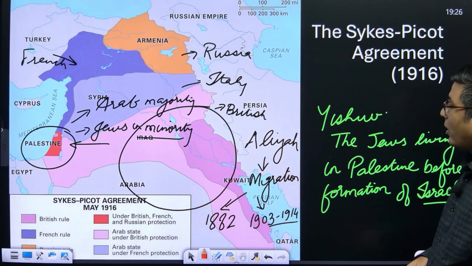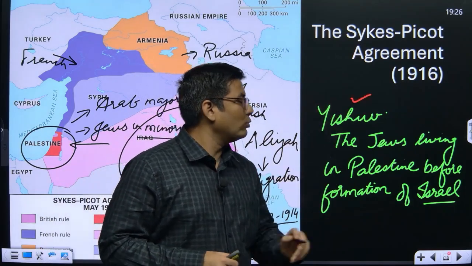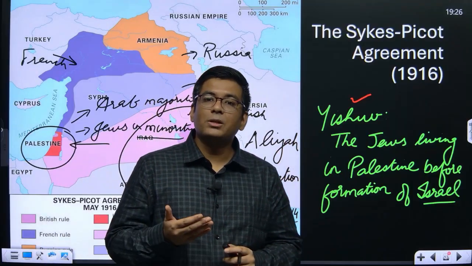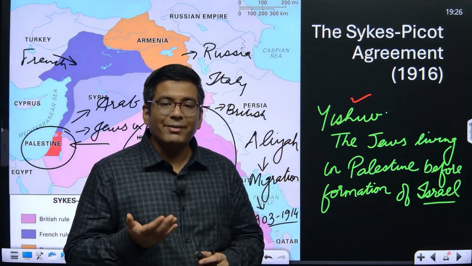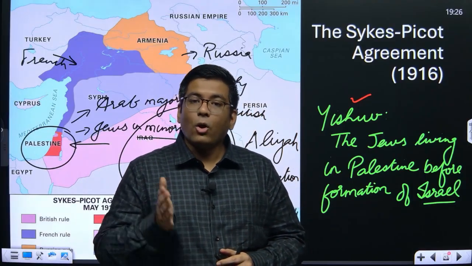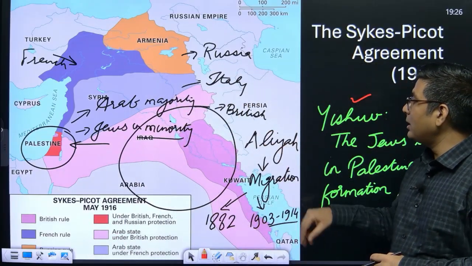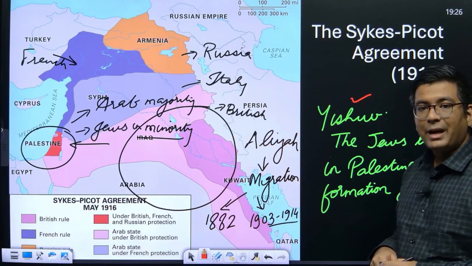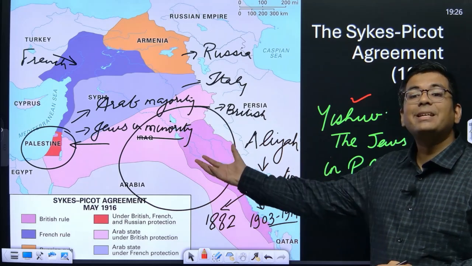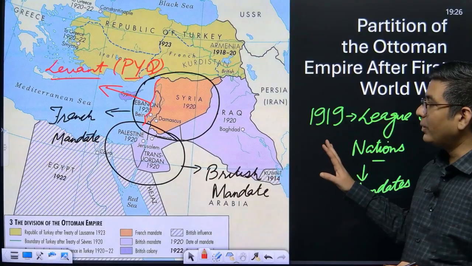Now there is one word that I want to bring to your notice, and that is Yishuv. These were the individuals who followed Judaism, or were Jews, who came to the land of Palestine before 1948. All of them are called Yishuv. So when you talk about the individuals who came via the Aliyah, they are all going to be called the Yishuv. They are the Palestinian Jews before 1948. So this is the first thing that we need to understand.